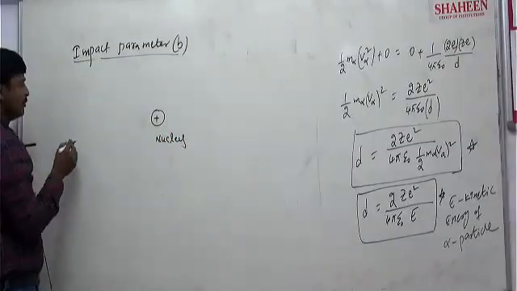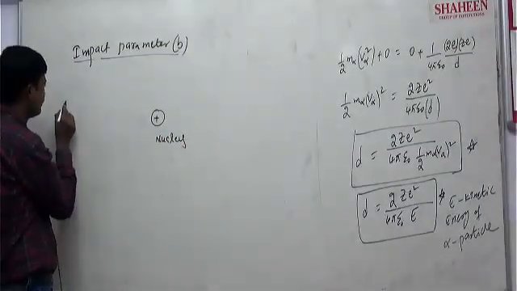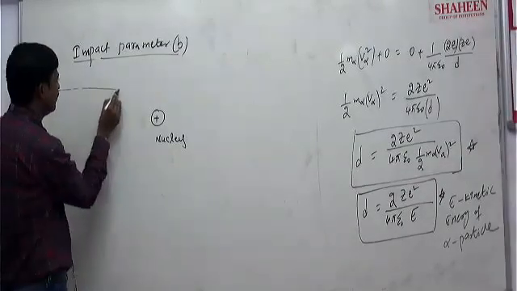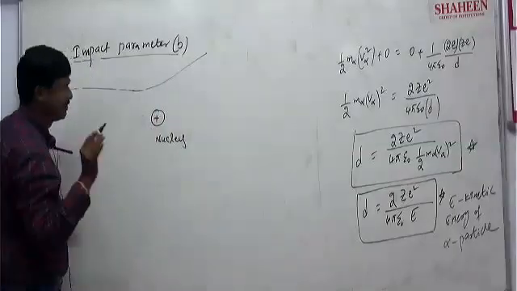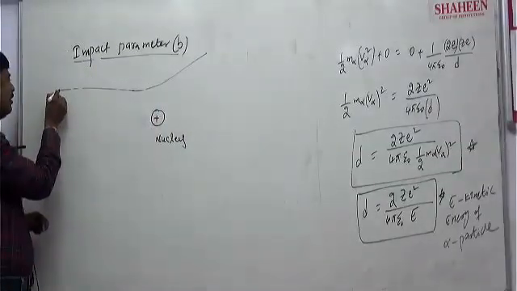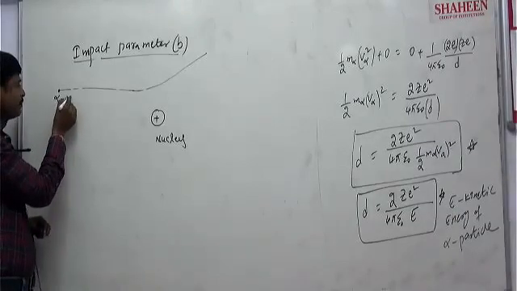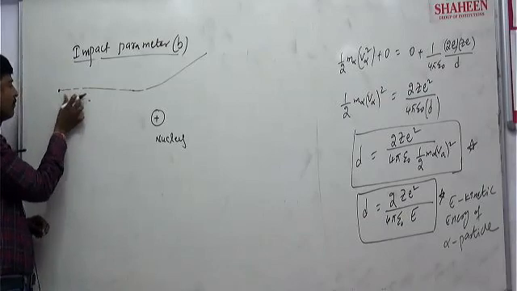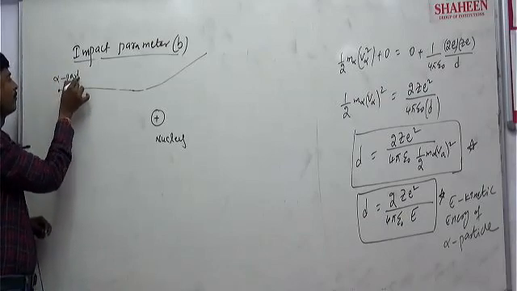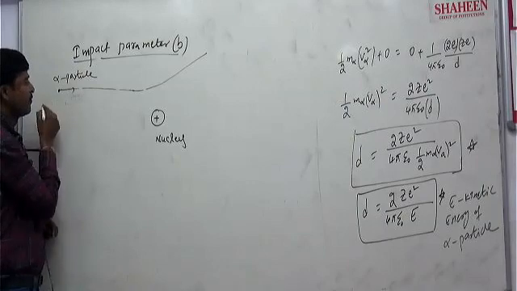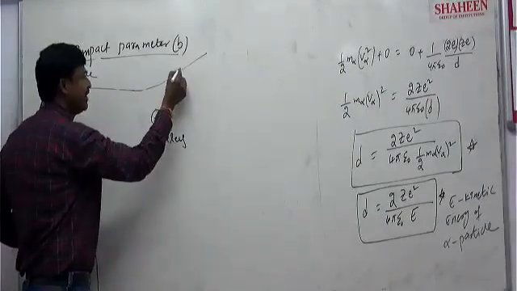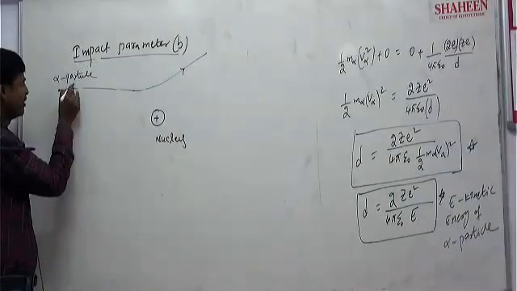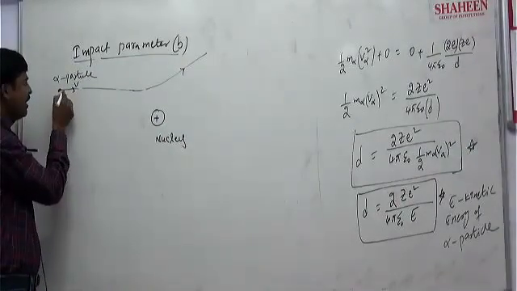So an alpha particle is coming, and deviated like this. For example, assume this is the alpha particle. Initially it is going in that way and deviating in this direction by some angle, right? So this is the initial velocity vector, the initial velocity in this direction for the alpha particle.